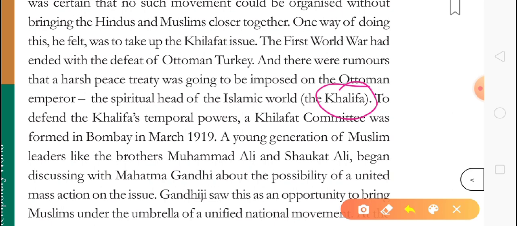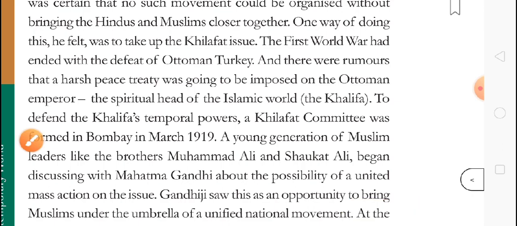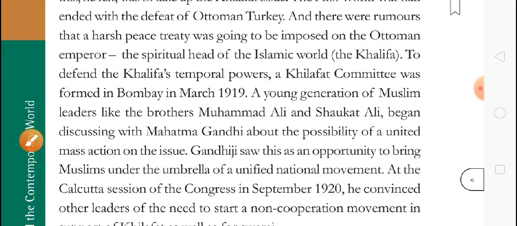So he was also fighting. He was against the British. The British attacked Turkey and captured him. They arrested the Khalifa, the guru of the Islamic world. So all Muslim countries and Muslim people became very angry against the British. How could they arrest our guru? So in India also people started protesting against this.